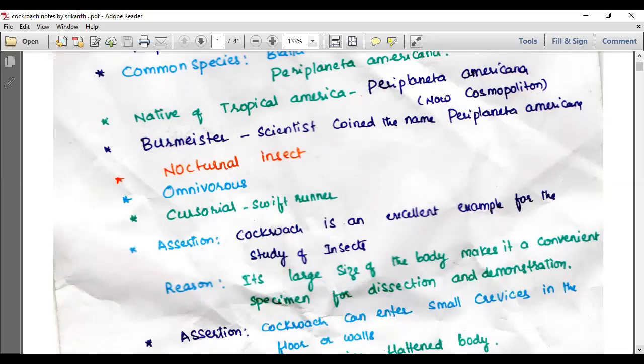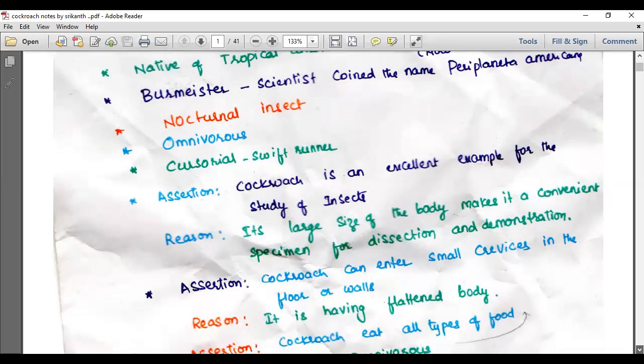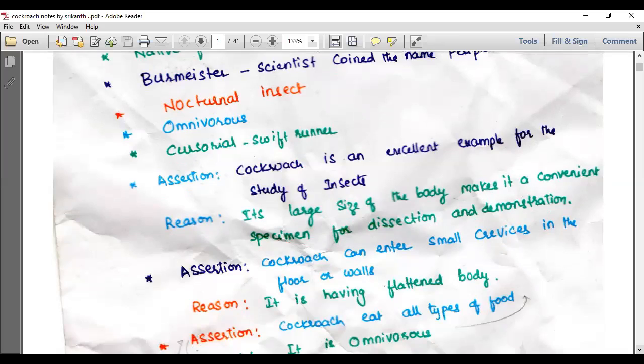It's a nocturnal insect, active during night time, inactive during daytime. It eats all types of food material, omnivorous in nature. It is a swift runner, that's why we call it cursorial. The cockroach is an excellent example for the study of insects because of its large-sized body, which makes it a convenient specimen for dissection and demonstration.